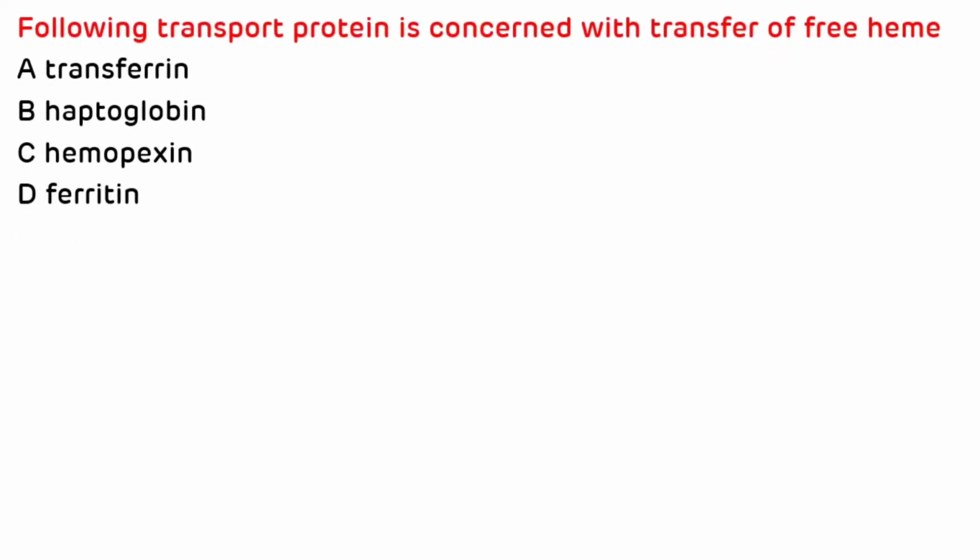The last question is, which of the following transport proteins is concerned with the transfer of free heme, and the options are transferrin, haptoglobin, hemopexin, and ferritin. So the correct answer is C, that is hemopexin. Hemopexin is concerned with the transfer of free heme. Transferrin is concerned with the transfer of iron. Haptoglobin is concerned with the transport of hemoglobin. Ferritin is the storage protein for iron. So the correct answer is C.